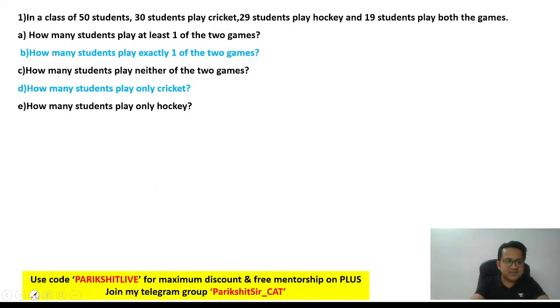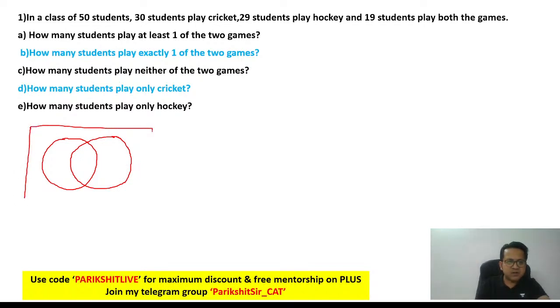Okay, so let's start solving. Let's try drawing the diagram. So I'm going to draw two circles because there are two entities, cricket and hockey, and some part is common. So I'm just going to draw the two circles in an overlapping fashion. Okay, fine. So I think this is fine.